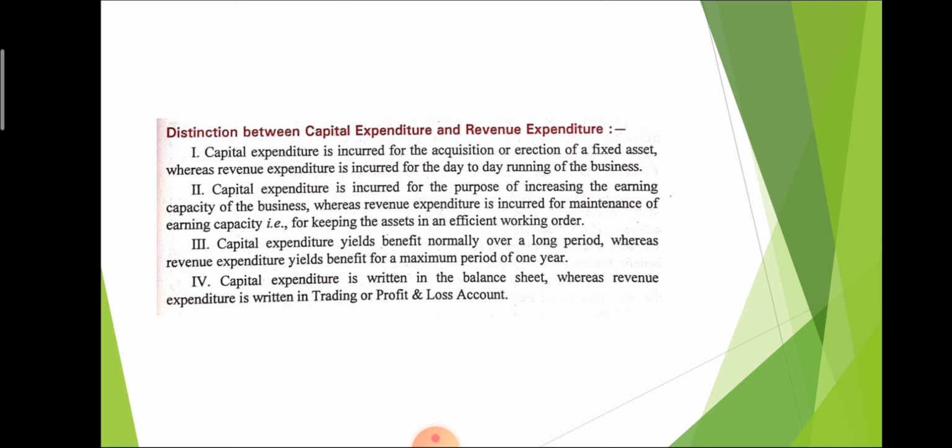Capital expenditure yields benefit normally over a long period, whereas the benefit of revenue expenditure we get in a short period. In accounting terms, long period means more than 1 year and short period means less than 1 year. Capital expenditure is shown in the balance sheet, whereas revenue expenditure is shown in the trading and P&L account.